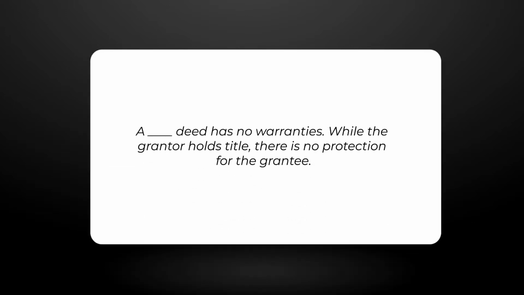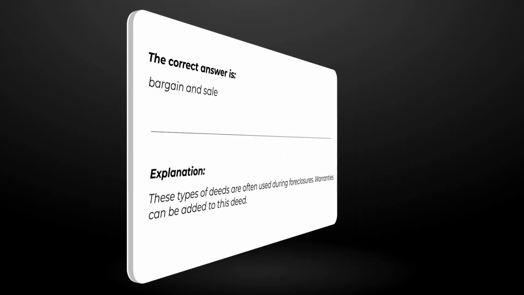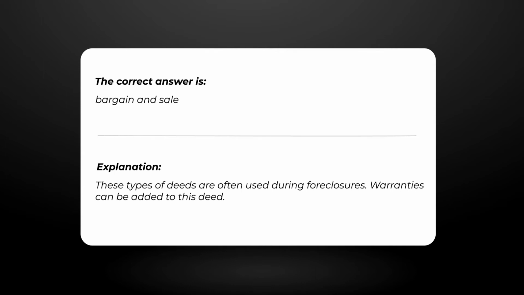A blank deed has no warranties. While the grantor holds title, there is no protection for the grantee. The correct answer is bargain and sale. Explanation. These types of deeds are often used during foreclosures. Warranties can be added to this deed.